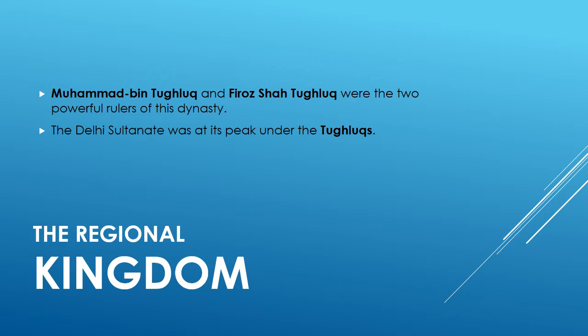Already you have learned about the Tughlaq dynasty. Muhammad bin Tughlaq and Firoz Tughlaq were the two powerful rulers of this dynasty. The Delhi Sultanate was at its peak under the Tughlaqs. However, the decline of the Tughlaq Empire paved the way for the disintegration of the Delhi Sultanate.